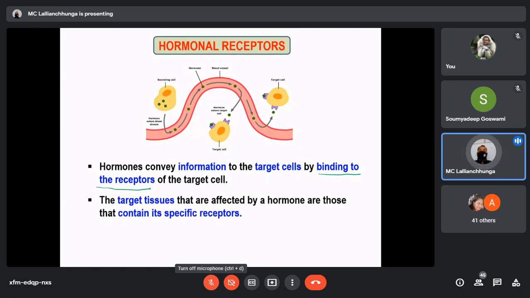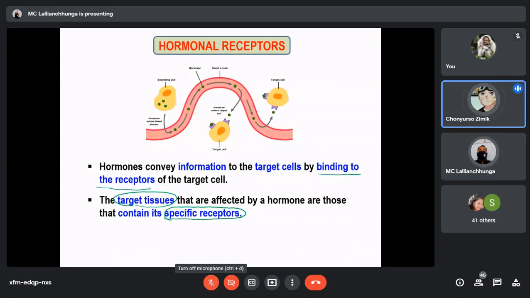So the target tissues that are affected by a hormone are those that contain specific receptors. This point is very, very important. I think you already know this one. Why is ACTH targeting the adrenal cortex? Because adrenal cortical cells bear the receptors for ACTH.